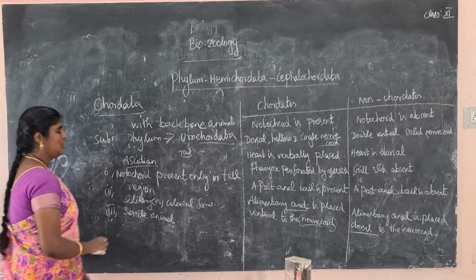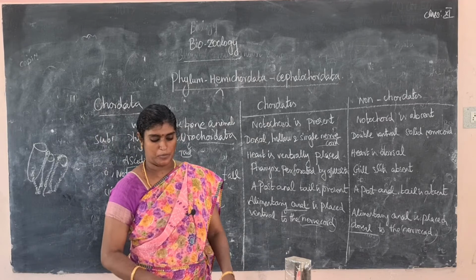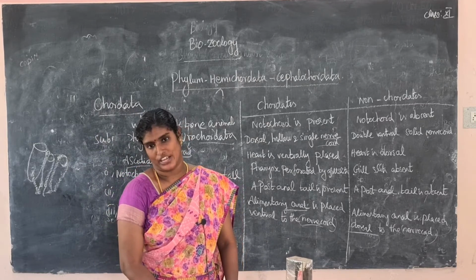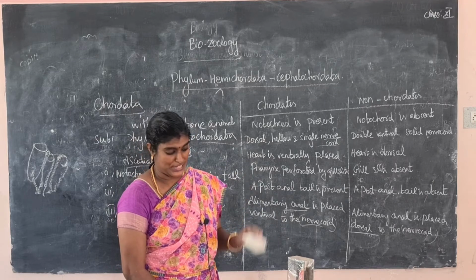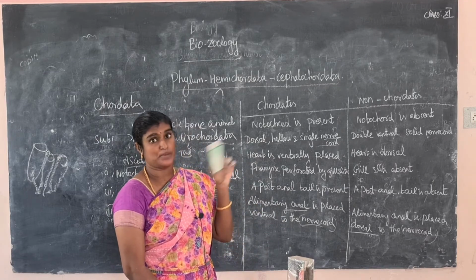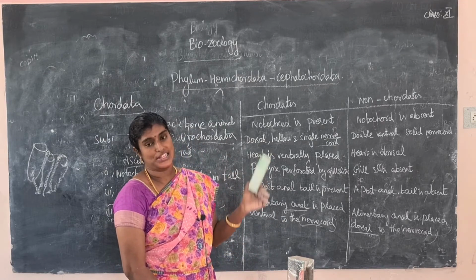Next, a very important point: it is an unsegmented body. Compared to the previous class Balanoglossus, which has a segmented body with small segments also present, Ascidian has an unsegmented body.